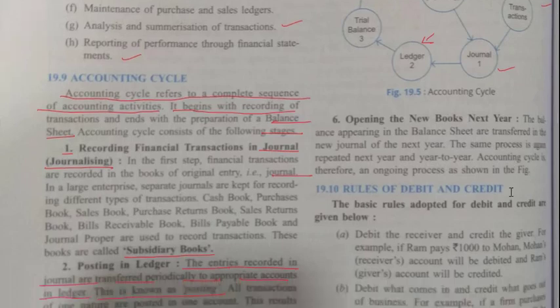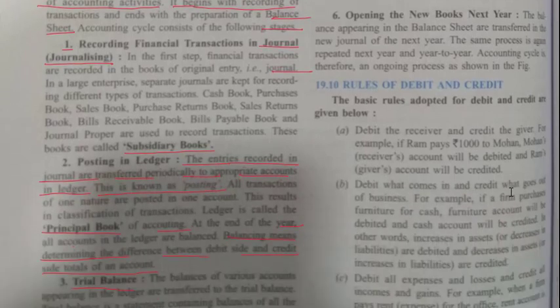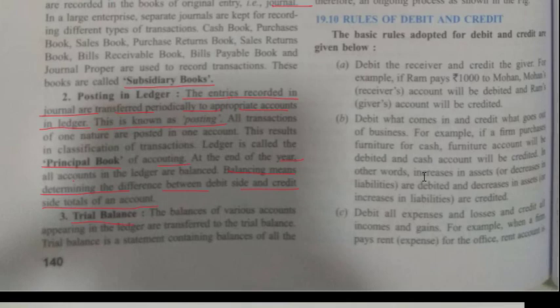Now there are a few rules for debit and credit. These are very important rules. You should understand them properly. The basic rules adopted for debit and credit are given below. Debit the receiver and credit the giver. Okay, debit the receiver and credit the giver.